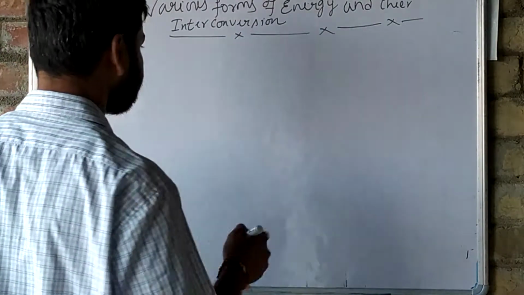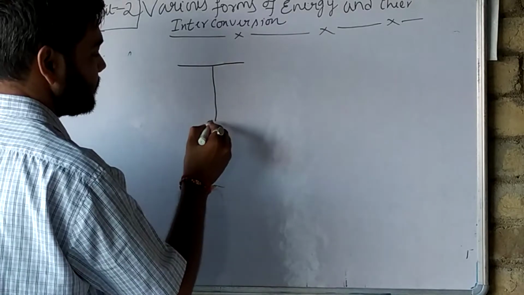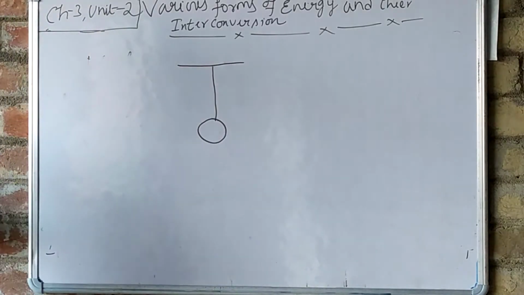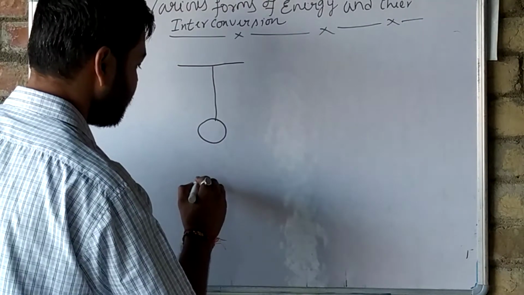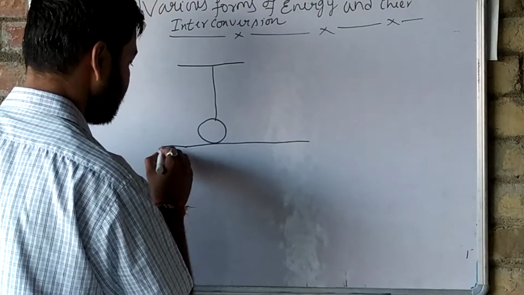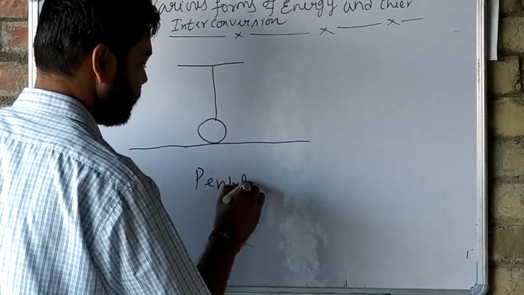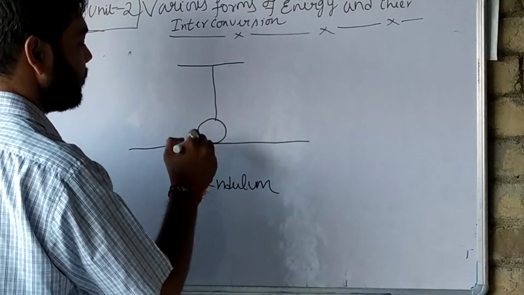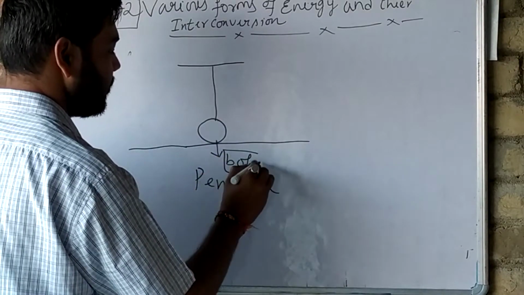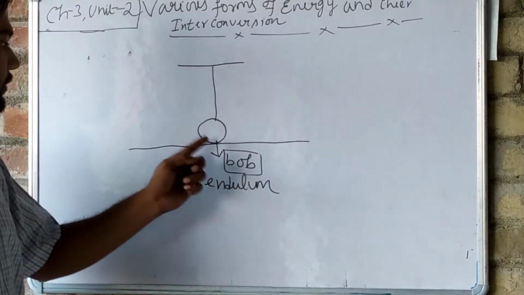Now see here. This is a pendulum. The whole arrangement is the pendulum and this is the bob.